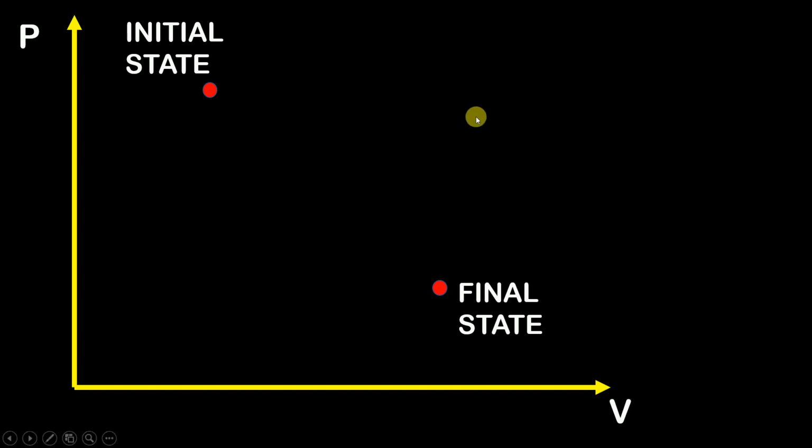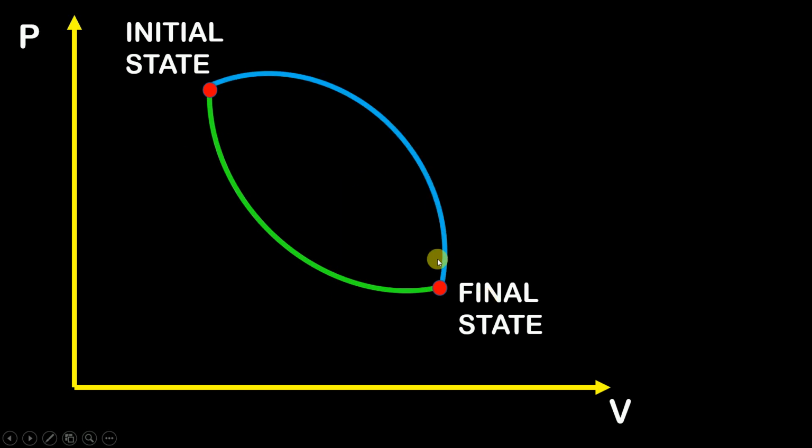Okay. So let's say to reach from the initial state to the final state, there are multiple paths, but we are only going to consider two paths. Let us say it follows this path and reaches the final state, or it follows this path and reaches the final state. So as you can see over here, there are two different paths to reach from the initial state to the final state. Am I right? Now my question to you all.